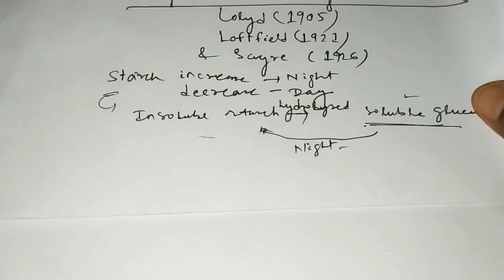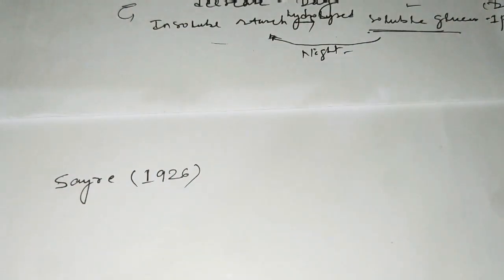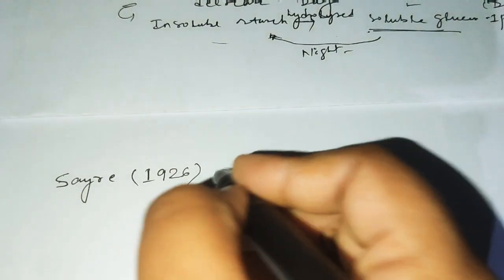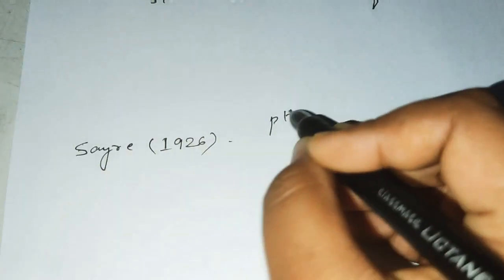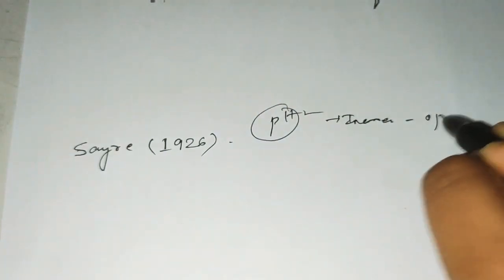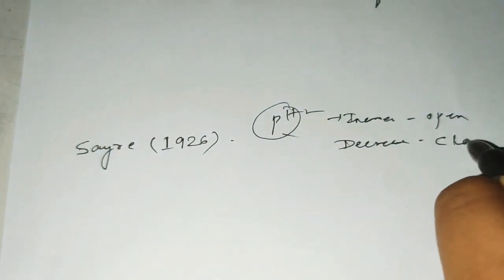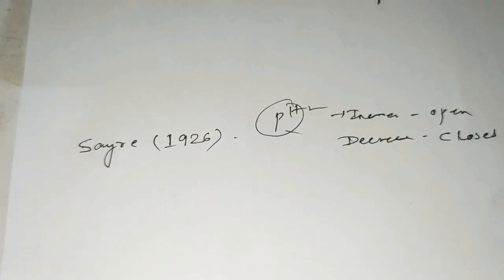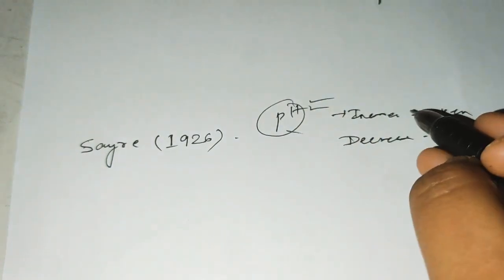Now come to Sayre. According to Sayre in 1926, he observed that the opening and closing of stomata depend upon the pH value. So what happened in this case? When the pH increases, the stoma opens, and when the pH decreases, the stoma closes. So mainly the thing to consider is the pH concentration.